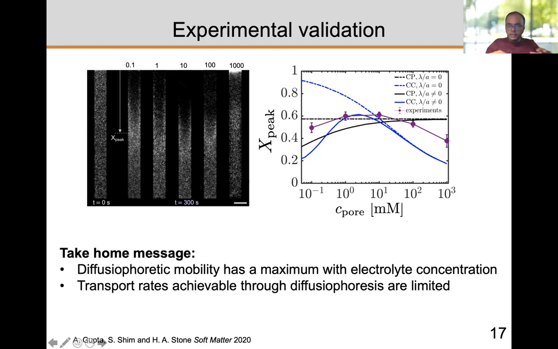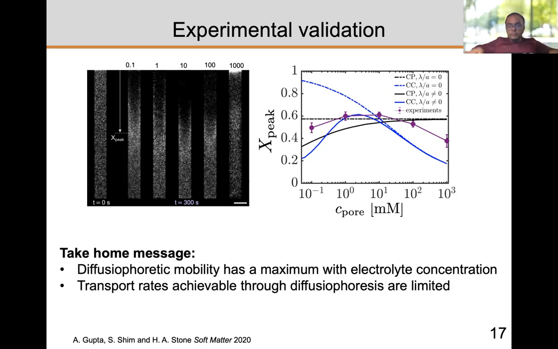So we did this, and in this case, the particles move toward higher concentration, so they get compacted. You can see the compaction, which is representative of the diffusiophoretic mobility, is maximum in the middle and decreases on the two sides. Of course, there are a lot of factors going on in the system which we have not accounted for.